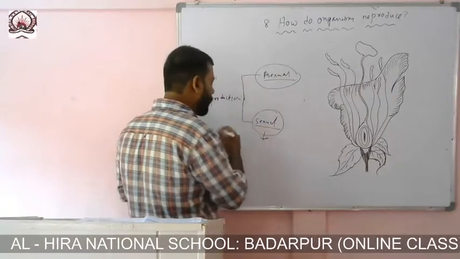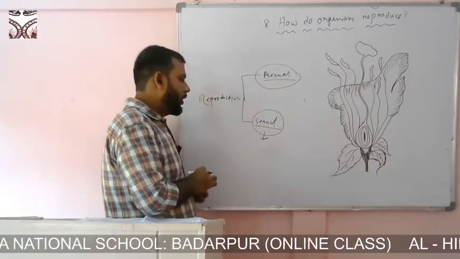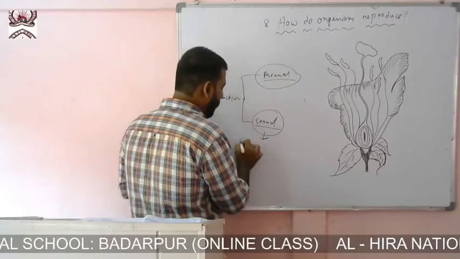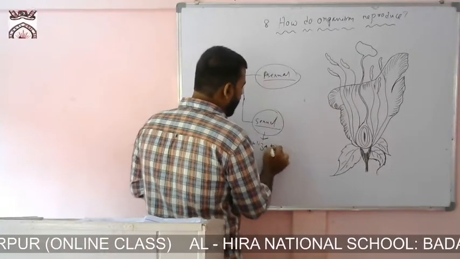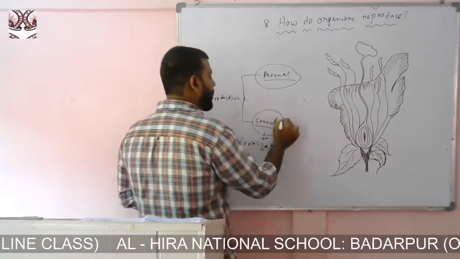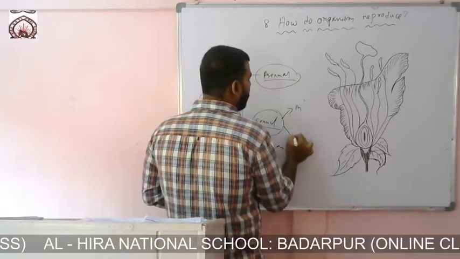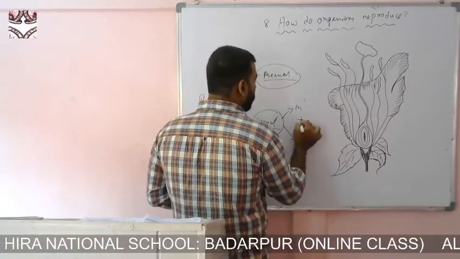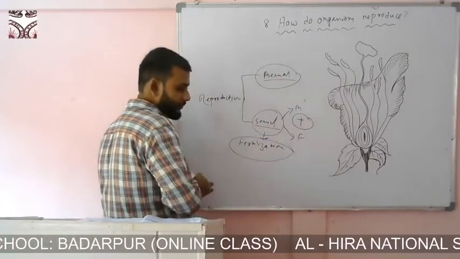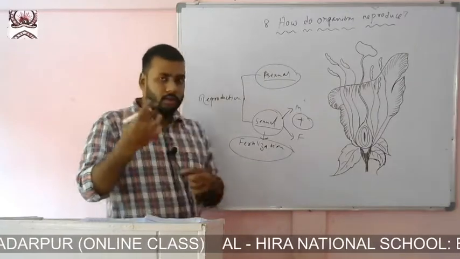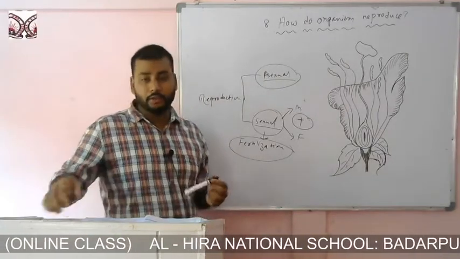In sexual reproduction, there is a very important term known as fertilization. As I mentioned, in sexual reproduction both male and female are required. When both male and female fuse, they fertilize, and this fertilization will give rise to the next generation.